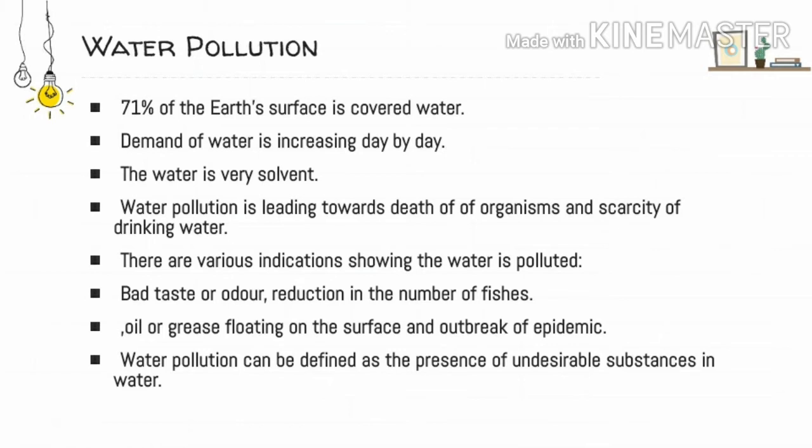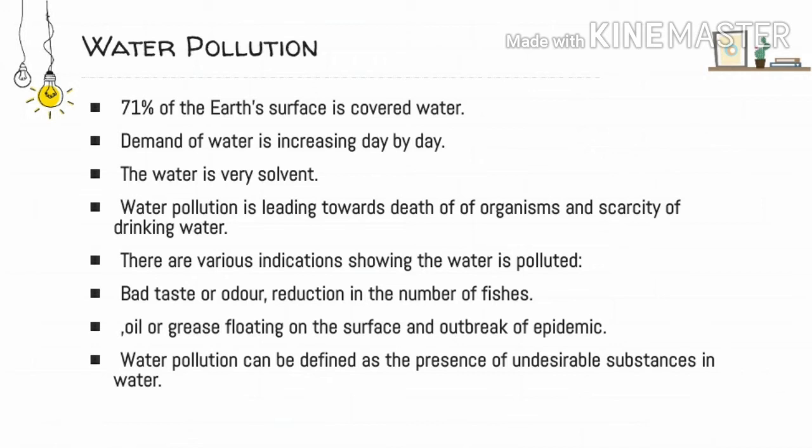Not only that, if the water looks very oily and greasy, then we can say that the water is polluted. If there is growth of lots of weeds, then also we can say that the water is polluted. Otherwise, there may be an outbreak of epidemic. If people from a certain locality are drinking water from a certain river and there is a large outbreak of epidemic, we can say that the water is polluted.